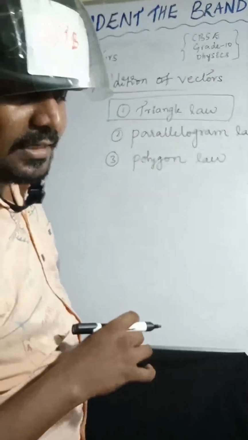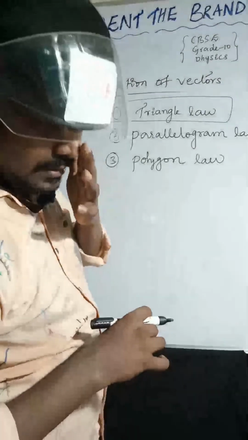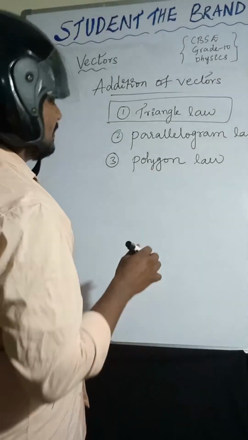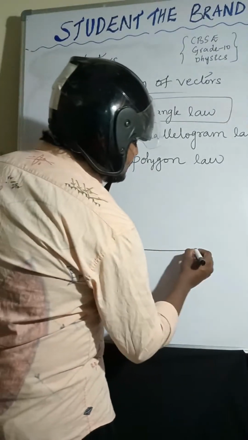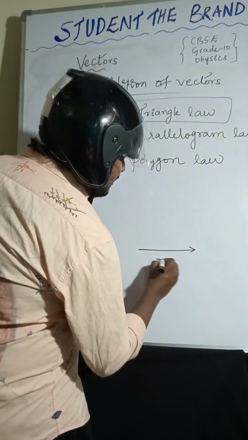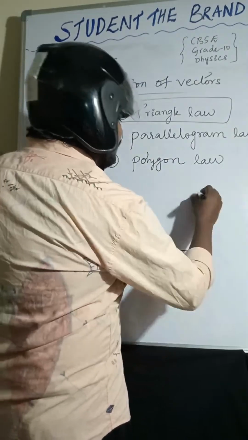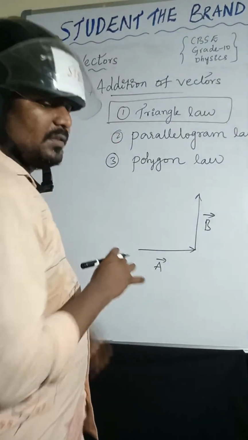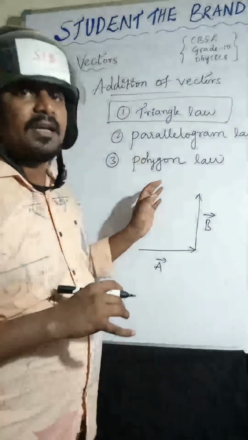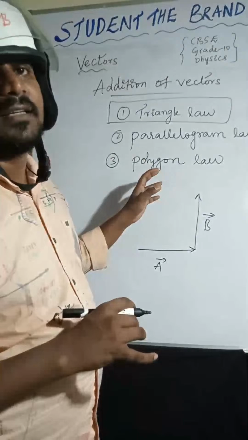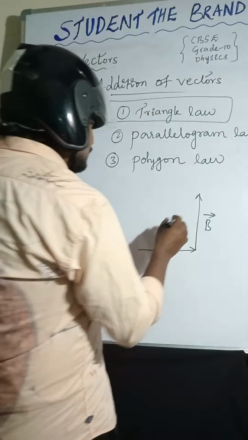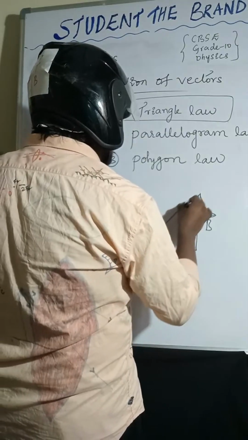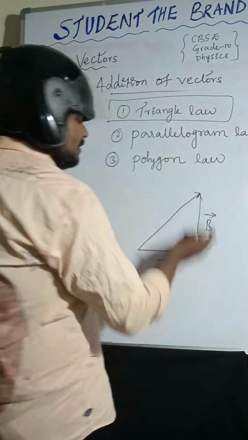Triangle law of vectors is nothing but triangle of vectors. I am taking two vectors: a bar along this one and b bar along this one. The third side of the triangle is in the reverse order, opposite of these two vectors.